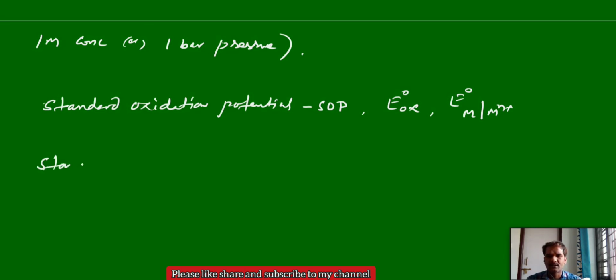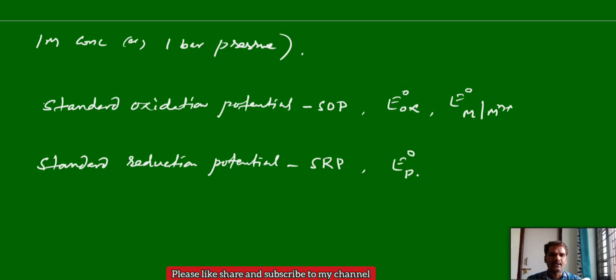Similarly, standard reduction potential, generally SRP. That is E naught of reduction, or E naught of M n plus to M, the metal ion to metal conversion.